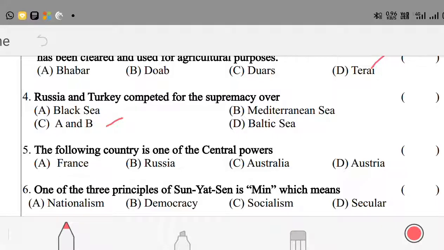The following country is one of the central powers. There are central powers and axis powers between the two world wars. What countries are considered central powers and what countries are considered axis powers? Here the question is, the following country is one of the central powers. Option A France, option B Russia, option C Australia, option D Austria. Austria is one of the central powers. D is the right answer.